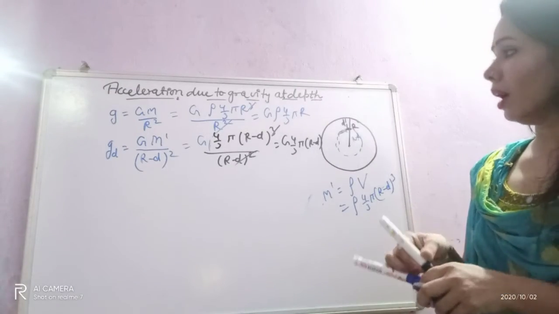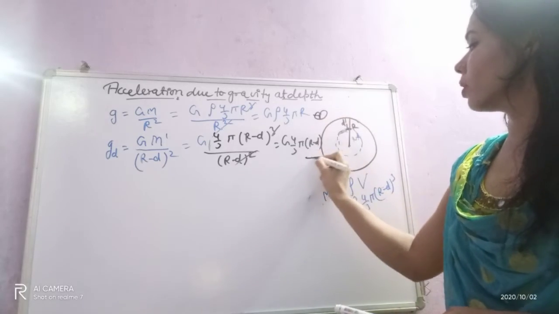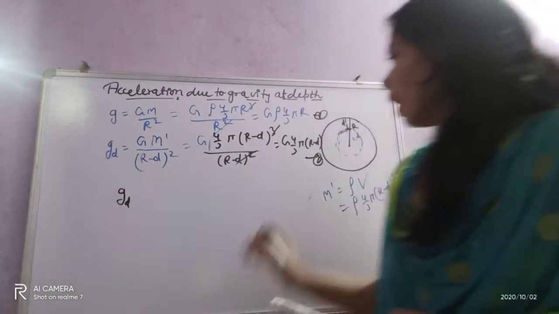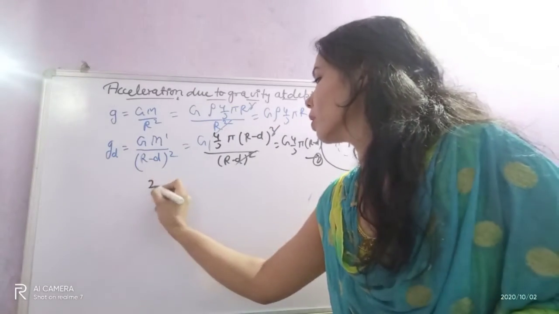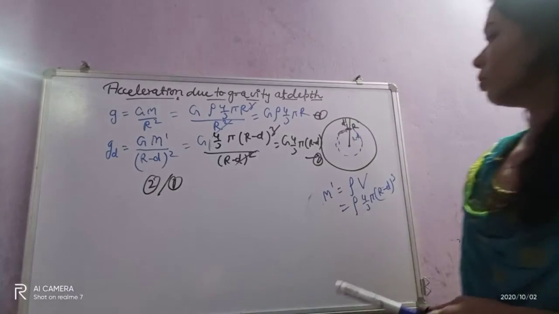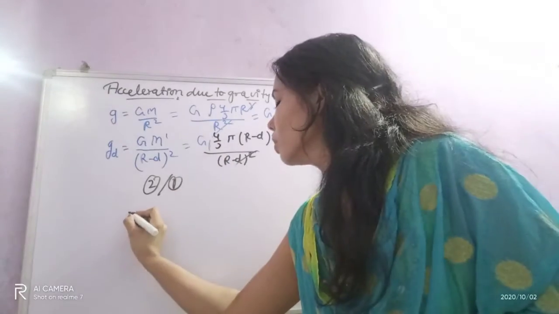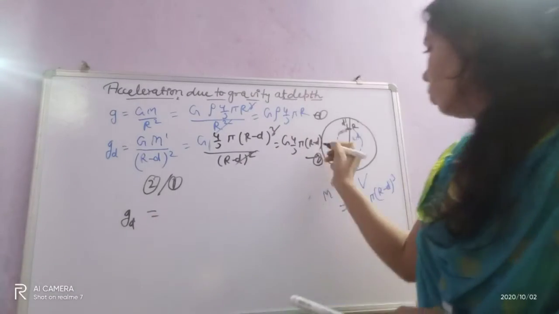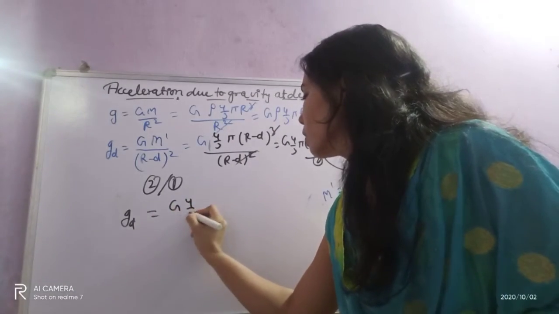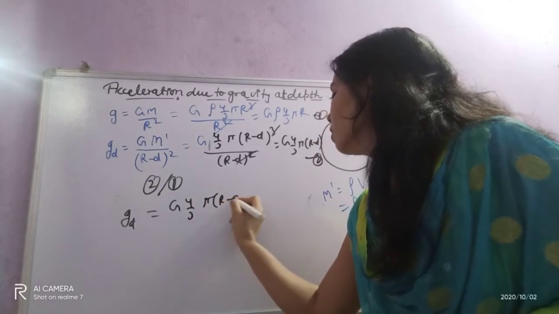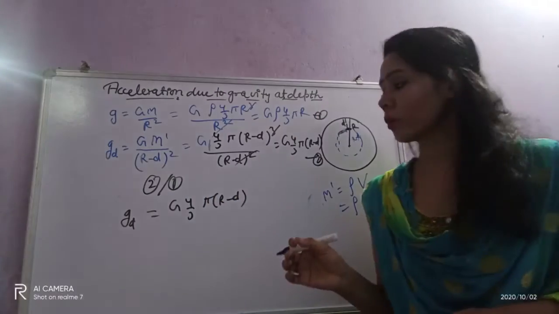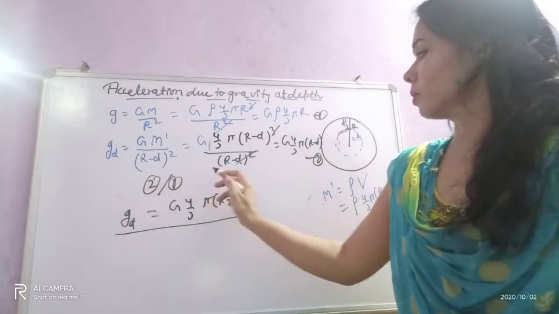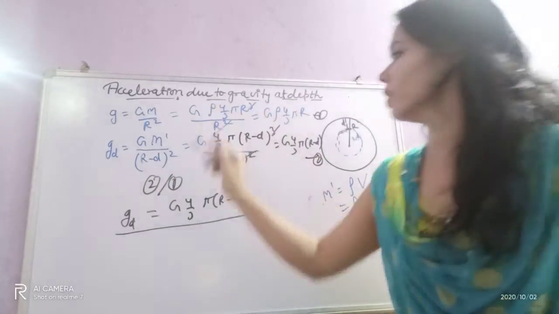Okay. Now I'll divide. Suppose this equation is first, this one is second. Now I am dividing equation 2 by 1. So what will happen? Take the right value of this g. So g_d divided by this one. So g_d equals g times 4/3 pi r minus d, this value, divided by the second equation. This one is 2 divided by 1.